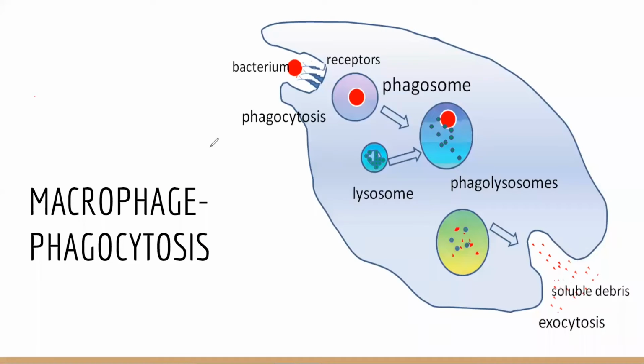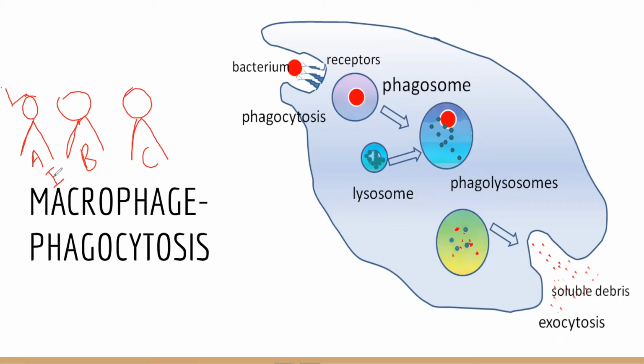Let's presume something. There is person A, person B, and person C. Person A is an infected person. Person B is not vaccinated, and person C is vaccinated. If person A is infected and is sneezing, influenza or whatever flu is there, and that person sneezes,